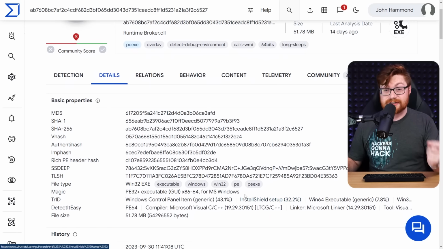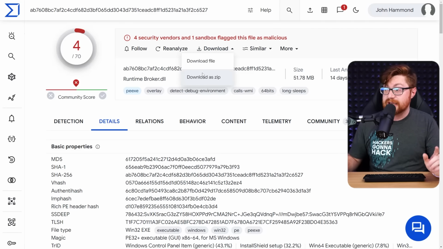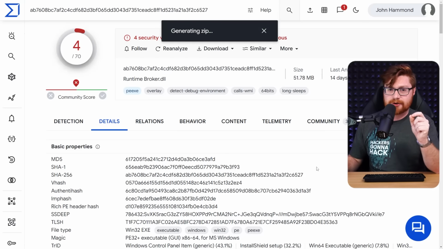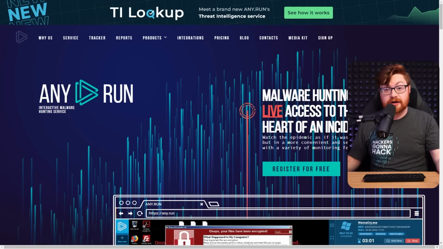It doesn't look like a .NET assembly or anything odd that we might be able to crack open with ILSpy or dnSpy or others. So just for the sake of time and being able to show you this in a quick and easy way, I will download this and we'll go ahead and kick it into some online sandbox to do the dynamic analysis rather than droning through Ghidra or IDA, trying to disassemble and make some static analysis sense of this. I'm sure you all know I'm a huge fan of any.run as some sweet cloud online sandbox.